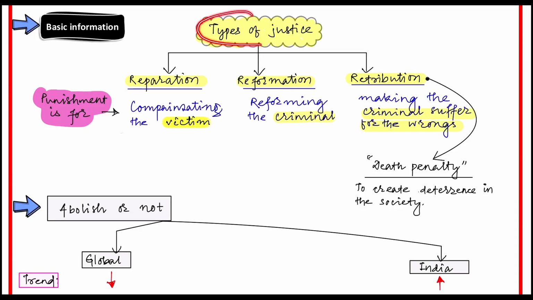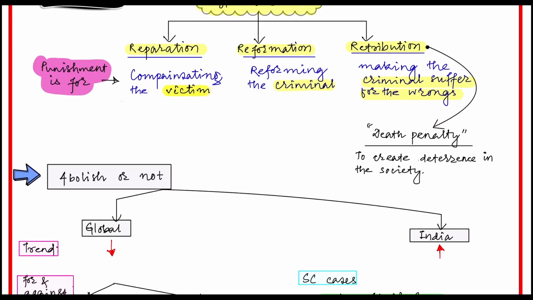There are three types of justice: reparation, reformation and retribution. Under reparation, the victim will be compensated for whatever loss or damage happened to the victim. In reformation, the criminal will be given a chance to reform himself or herself while in imprisonment or in jail. In case of retribution, the criminal will suffer for his wrongdoings. Whatever wrongs he has done, for this he will undergo severe punishment. This is retribution.